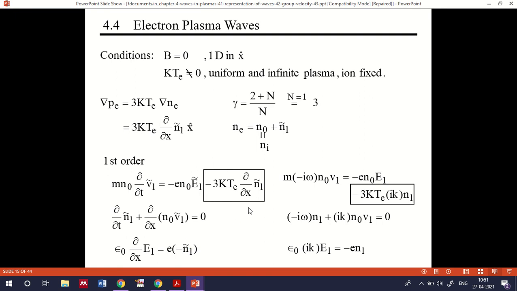Okay, so similarly if you represent this equation in terms of the phasor representation, then you will have m minus i omega n0 v1 is equal to e n0 E1 minus 3 kTe i k n1. So this is the additional term to be expected for an electron plasma wave, and minus i omega n1 plus i k n0 v1 is equal to 0, and epsilon 0 i k E1 is equal to minus e n1.